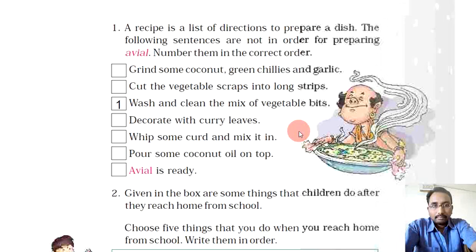The following sentences are not in order for preparing a meal. Number them in the correct order.